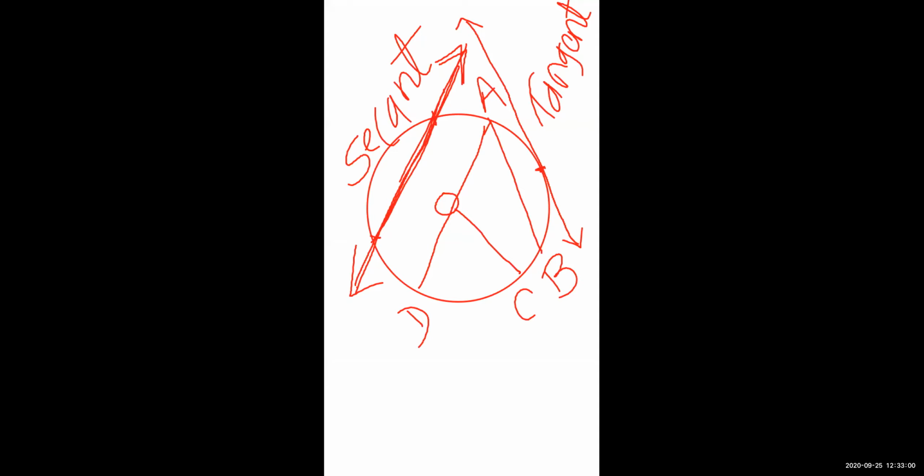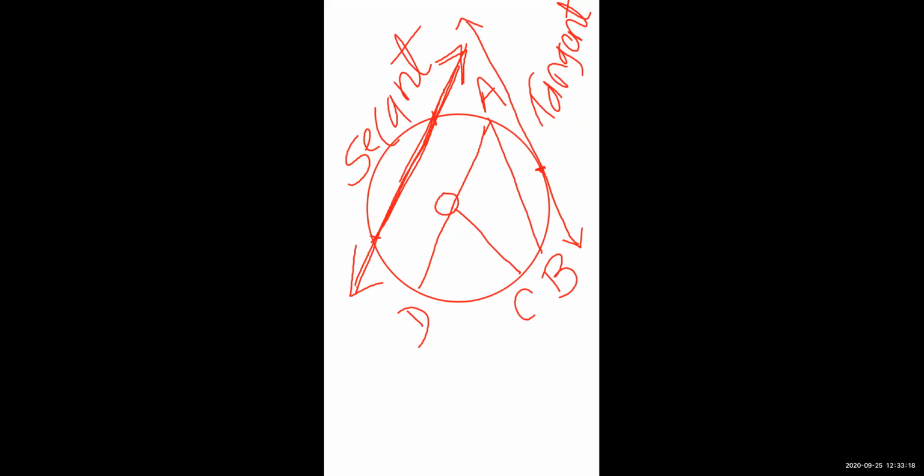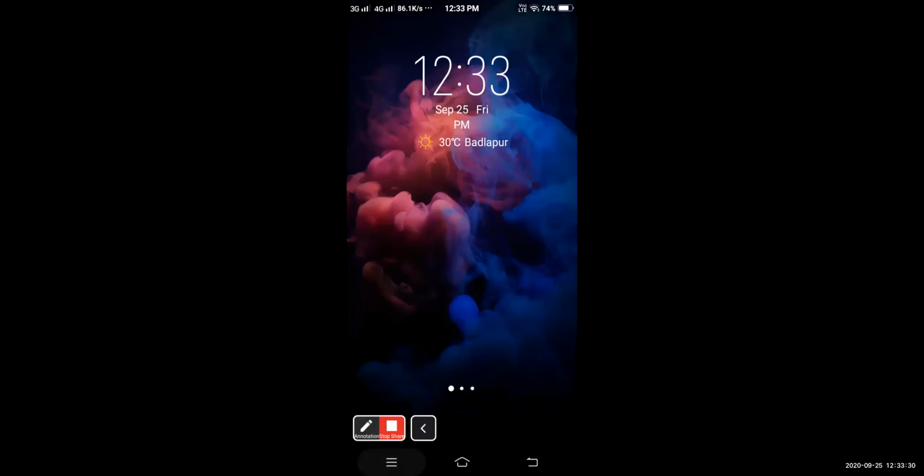Understood now? What is the difference between tangent and secant? Both are lines, but a secant intersects the circle in two points and a tangent intersects in a single point. Okay, fine. Now the next points I'm explaining using the slide. So for this I am going to share a PPT with you.